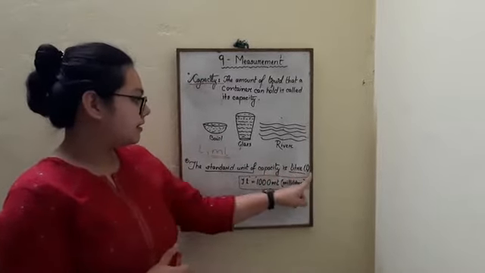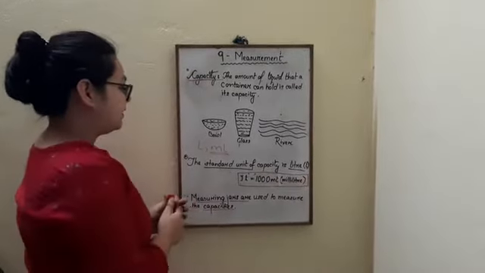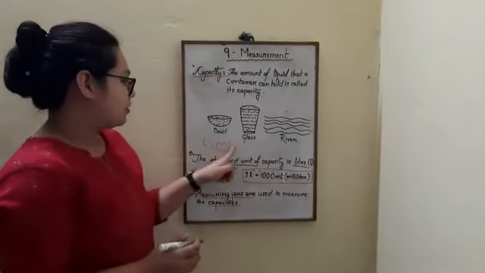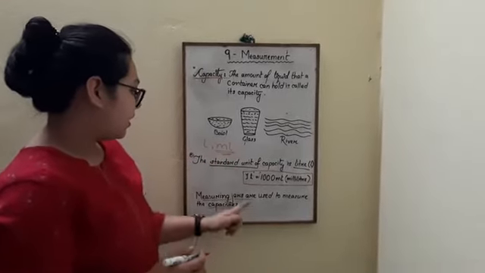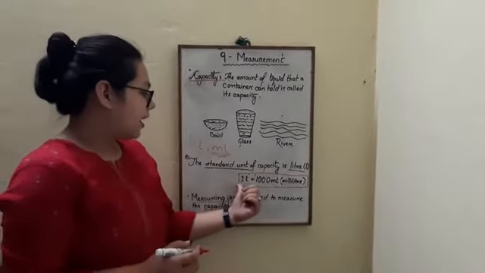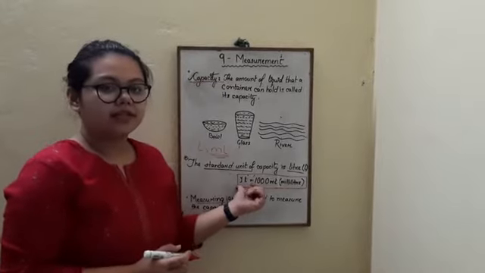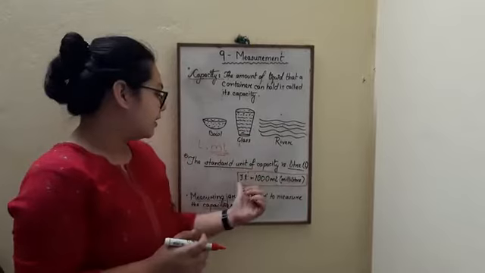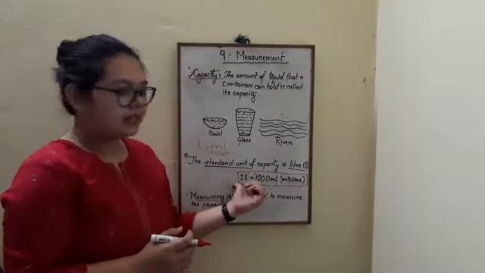Now, liter is denoted by small l, and milliliter, which is a smaller unit, is denoted by ml. So 1 liter is equal to 1000 milliliters. That means if we join 1000 milliliters together, it will be equal to 1 liter.